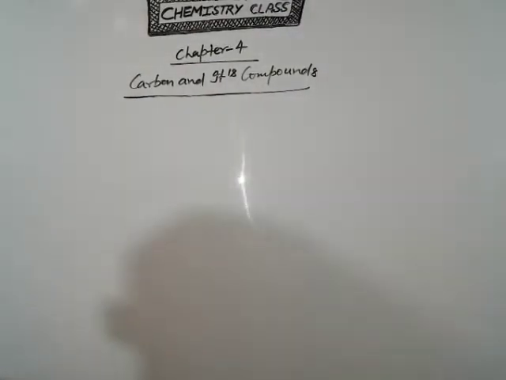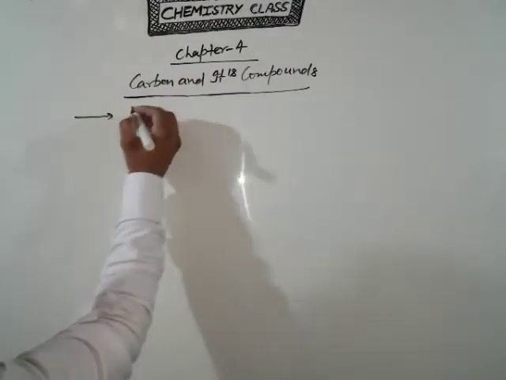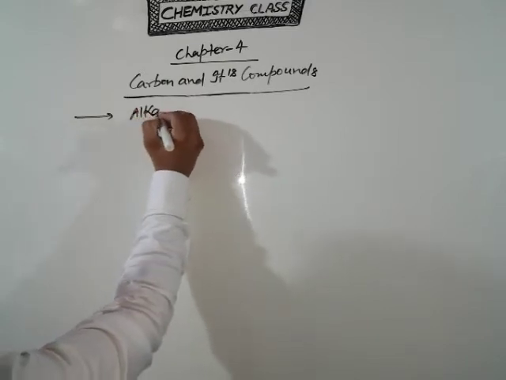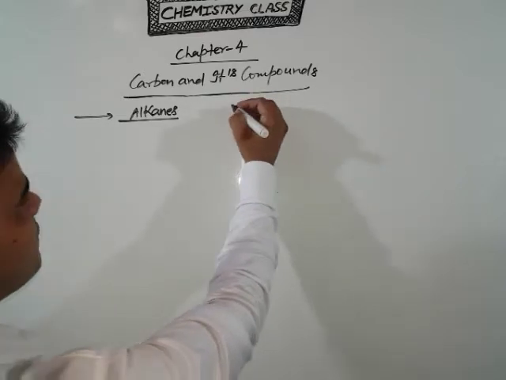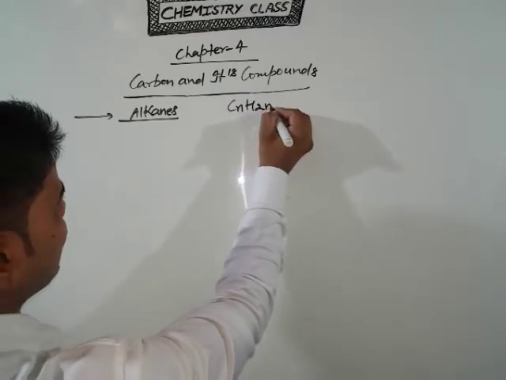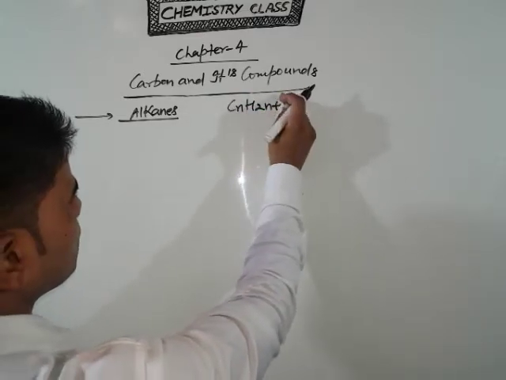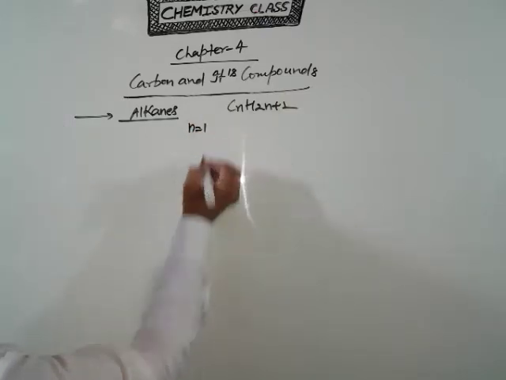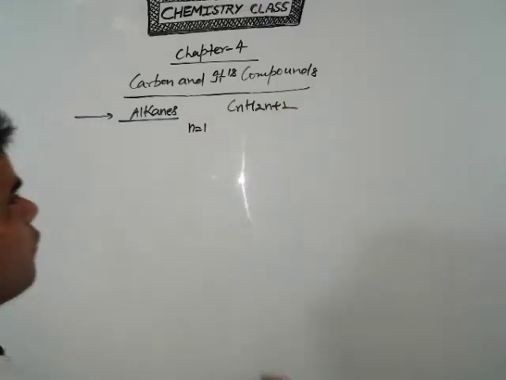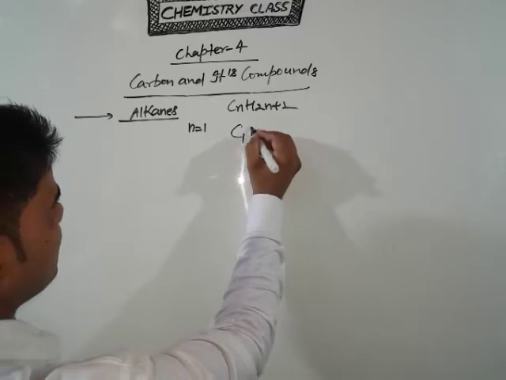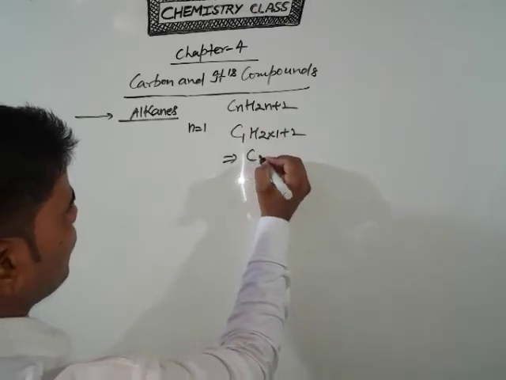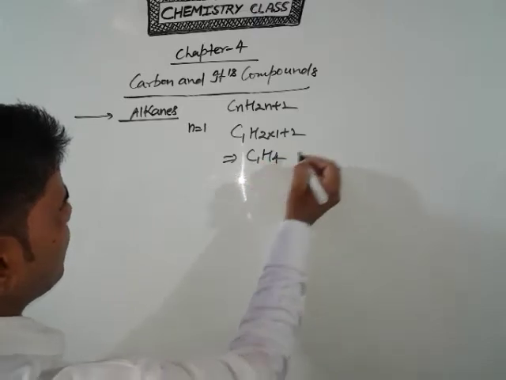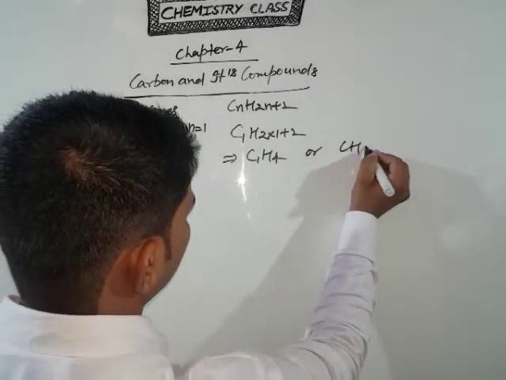So students, now come to the IUPAC nomenclature of alkanes. We have the formula of the alkane CnH2n+2. Clear? If we put the value of n equal to 1, that means C1H(2×1+2), and finally the formula is C1H4. You can write CH4. Clear?